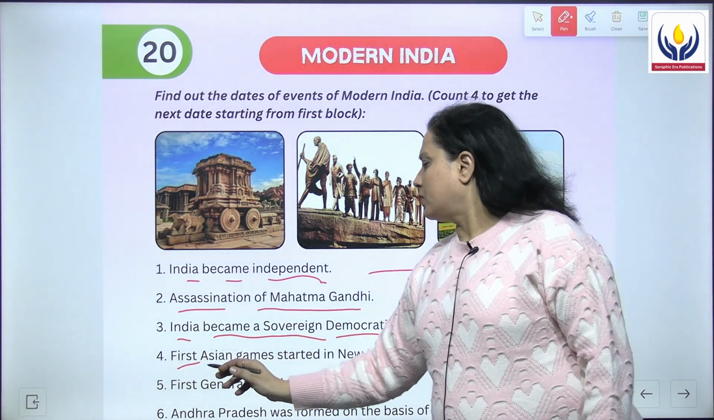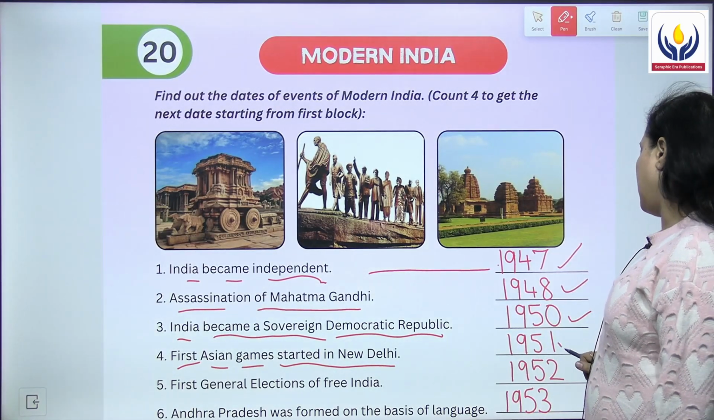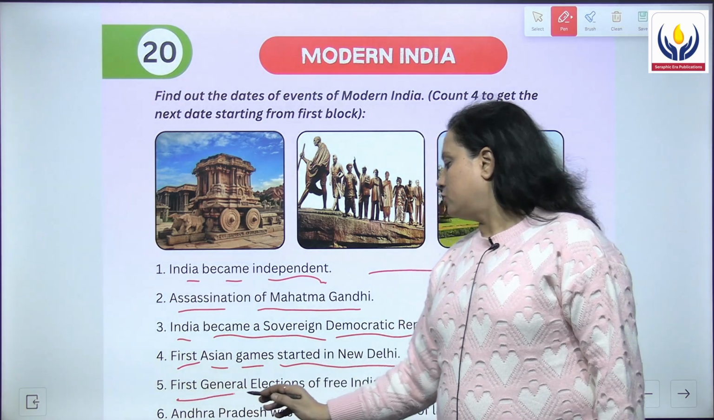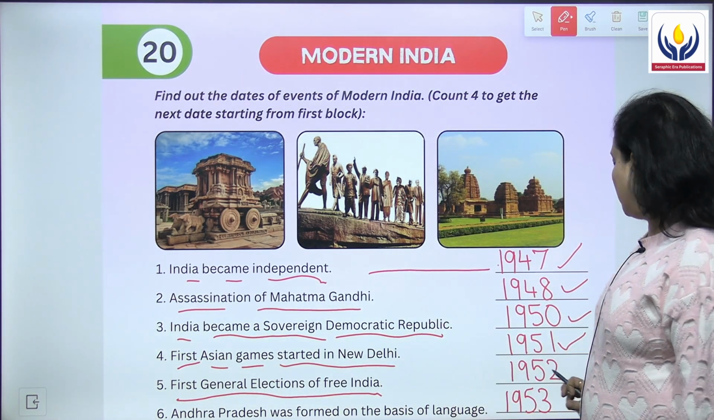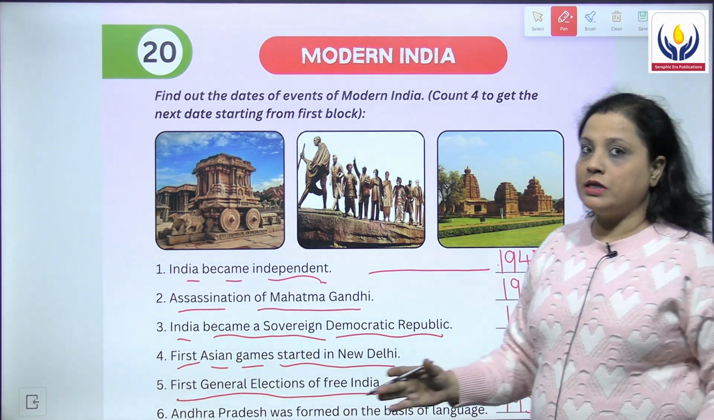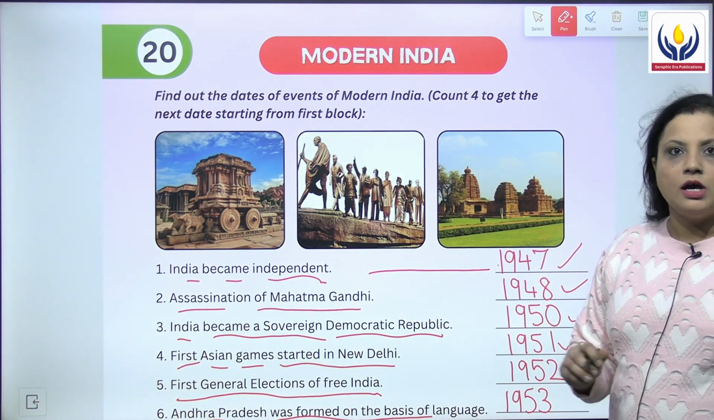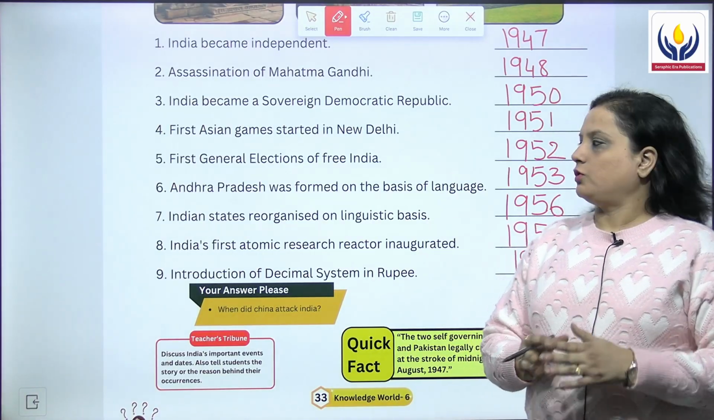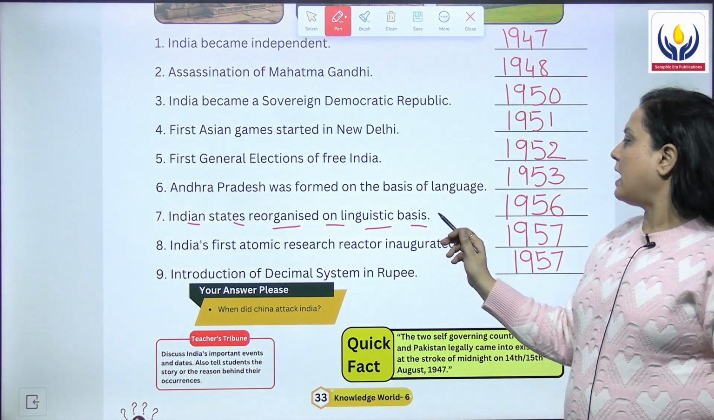Fourth, First Asian Games started in New Delhi, and it was in the year 1951. Then we have first general elections of free India, and they were conducted in the year 1952. The sixth one given over here is Andhra Pradesh was formed on the basis of the language, and it was the year 1953. Then the seventh question given over here is Indian states recognized on linguistic basis, and the answer for this is 1956.